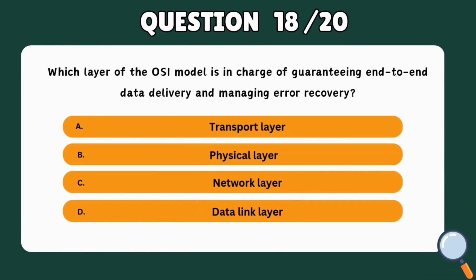Question 18. Which layer of the OSI model is in charge of guaranteeing end-to-end data delivery and managing error recovery? A. Transport layer. B. Physical layer. C. Network layer. D. Data link layer.